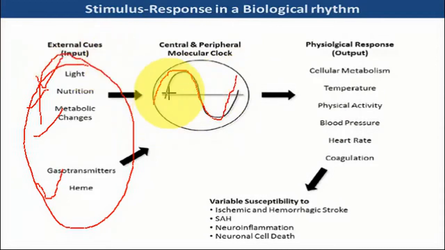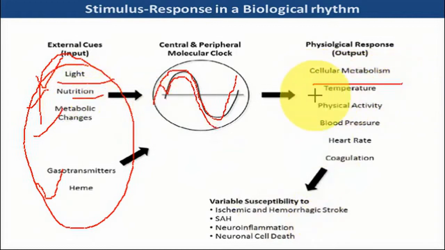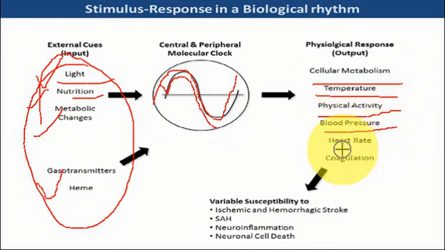It goes to positive and negative, or you can say right to left. Ultimately you get a magnitude of the total clock timing, and finally you get an outcome. What outcomes? For example, light or nutrition, these factors will run the clock, and the outcome is cellular metabolism, body temperature, some physical activities, maybe blood pressure or heartbeat or heart rate.